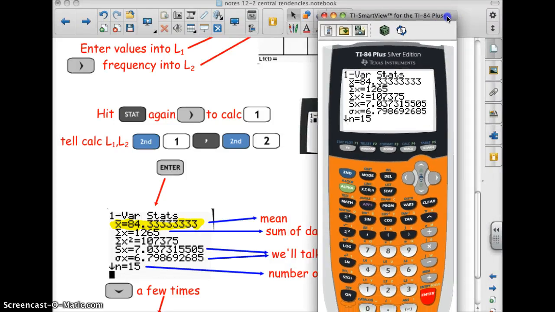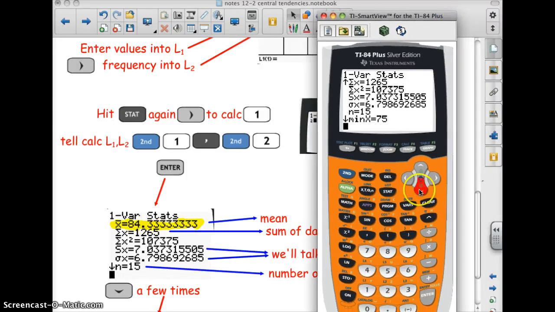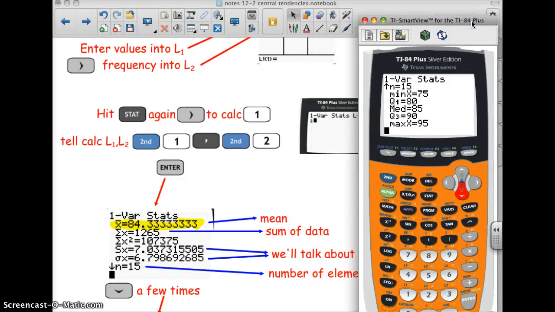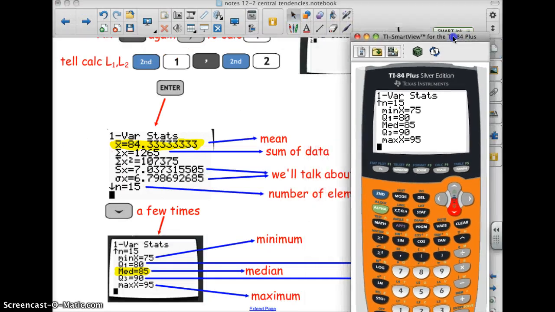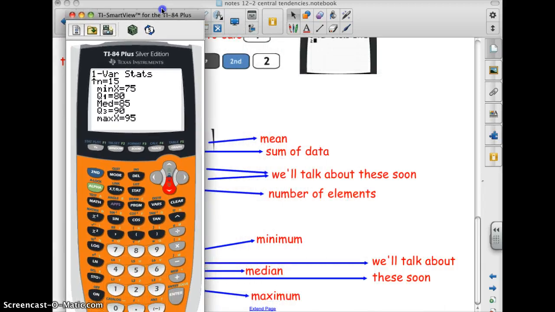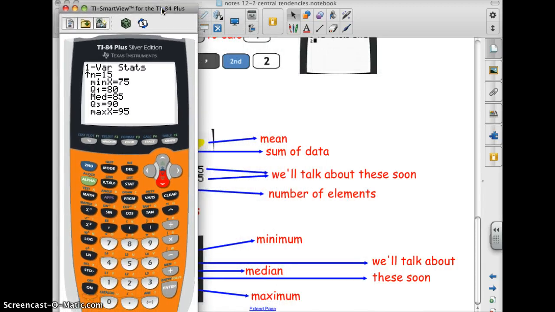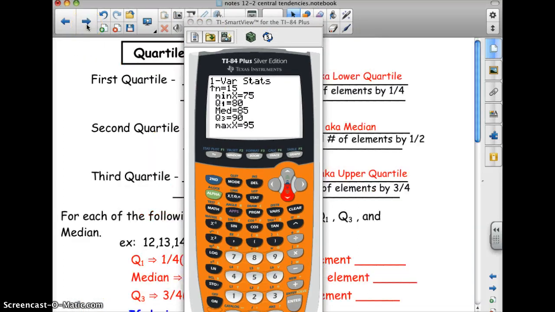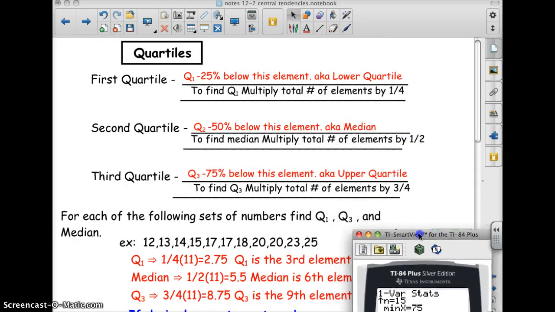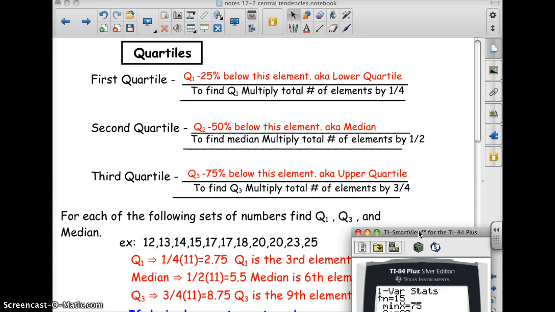If you arrow down a few times on the calculator, you can see all kinds of other additional information. It gives me the minimum, the first quartile, the median, the third quartile, and the maximum value of x. So you can do this all by putting these into these lists here. That gives you all of that data. And you've already got minimum, median, maximum. We'll talk about Q1, Q3 soon, like soon as in right now. And you may want to pause and copy down these notes.